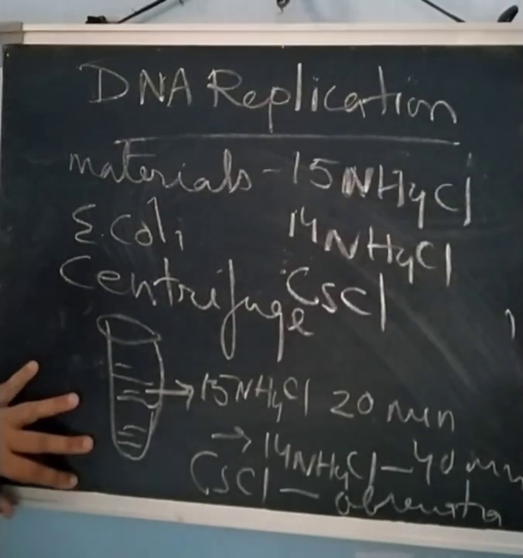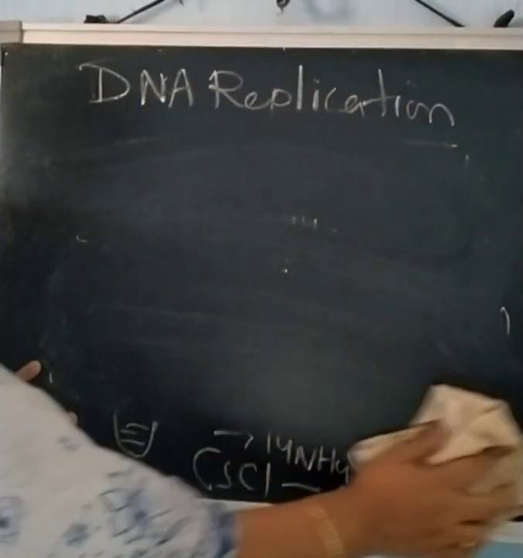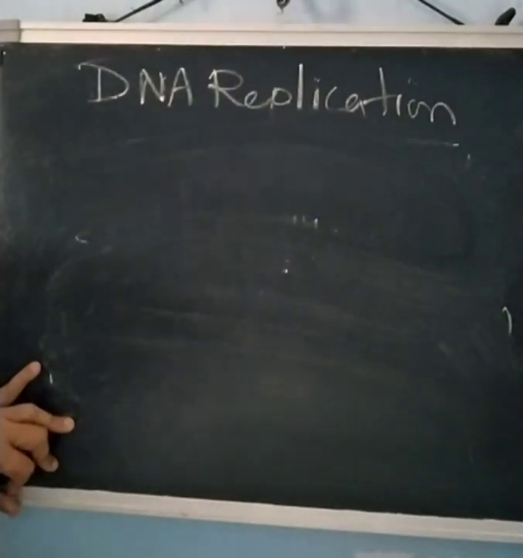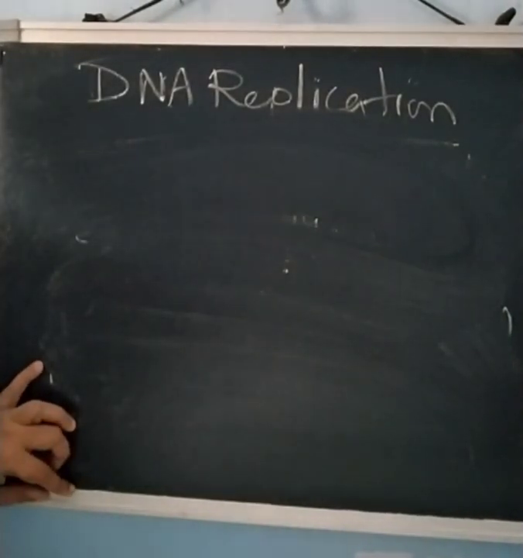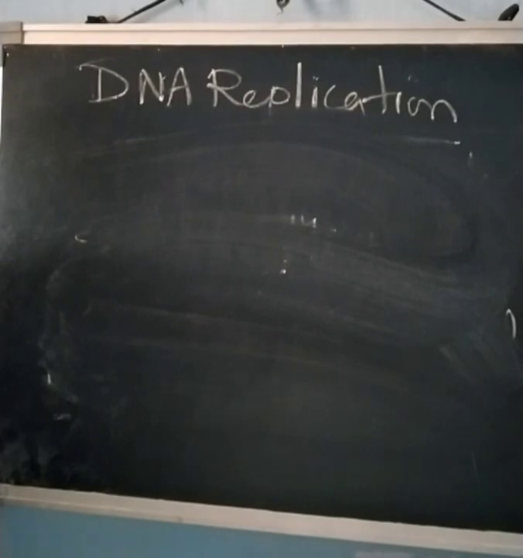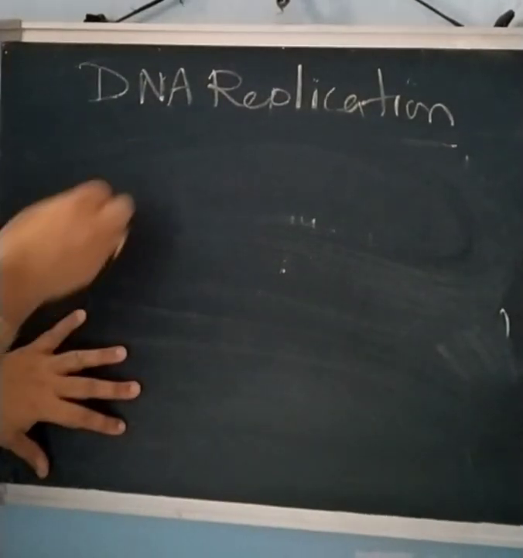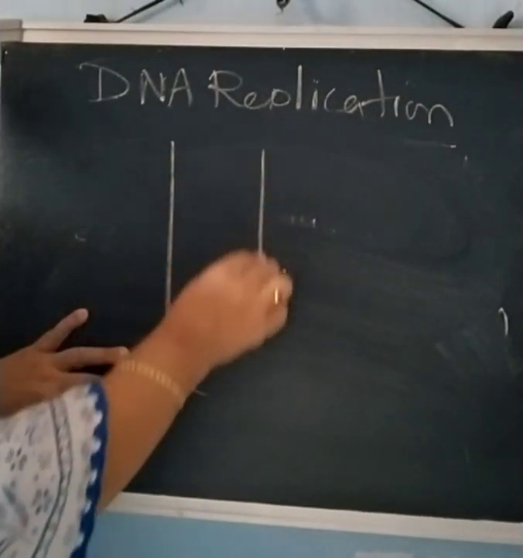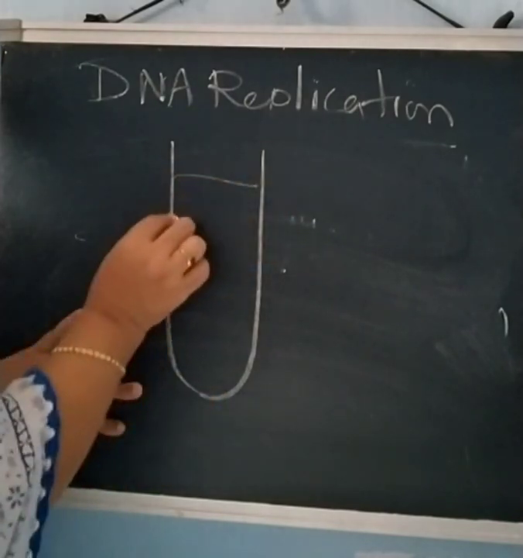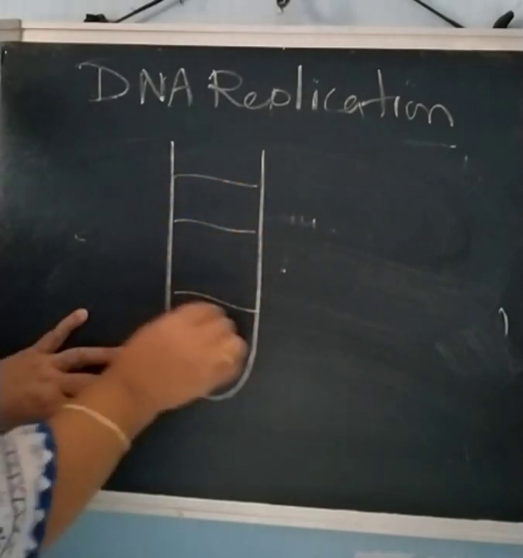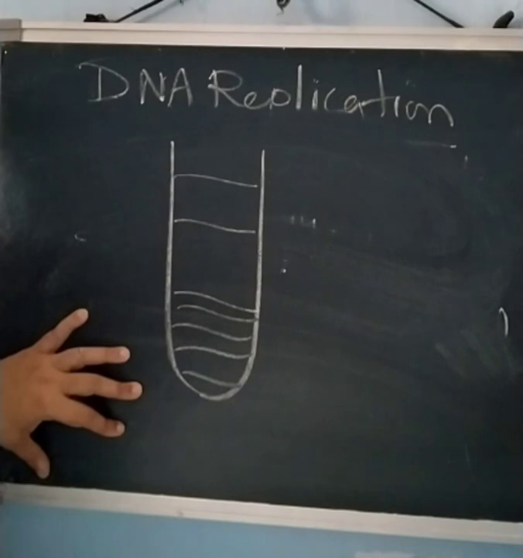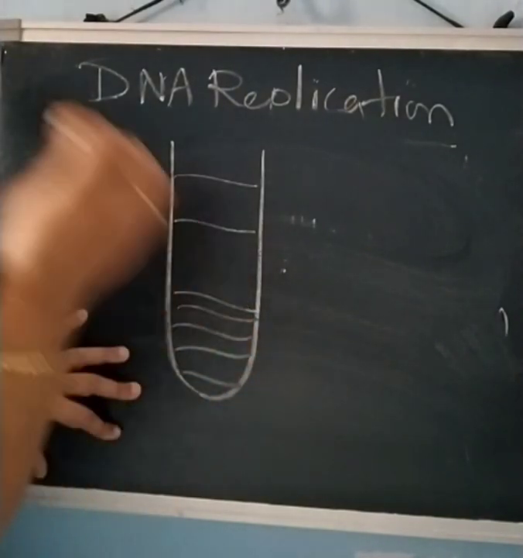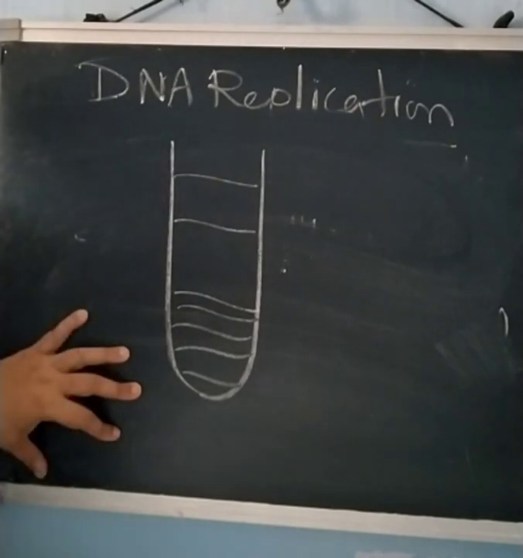So what did they observe? First, the culture shows 3 bands of DNA. Now this band is heavy. You know that we separated it on the basis of density, and CsCl particularly helps to separate the DNA on the basis of density.